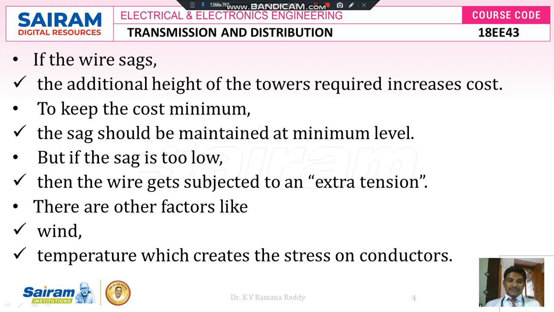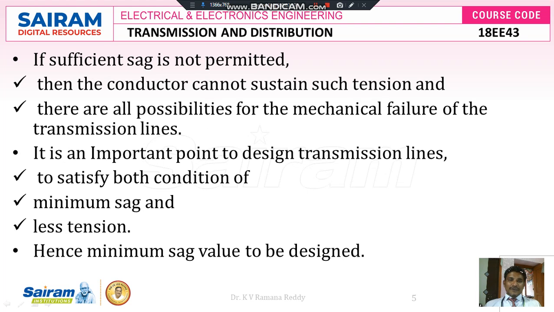So in order to overcome these difficulties with respect to temperature or season, and to withstand heavy winds, there should be a permissible sag which is allowed between the 2 successive poles, but the sag should not be too low. Otherwise, if the sag is too high, it increases the cost of the towers, which increases their height. If sufficient sag is not permitted, then the conductor cannot sustain such tension, and there are all possibilities of mechanical failure of the transmission lines.